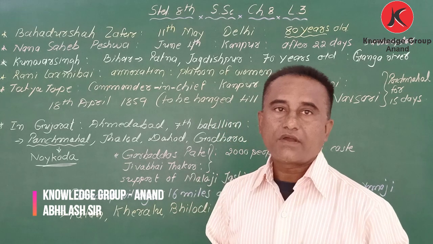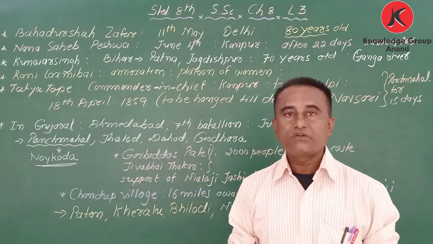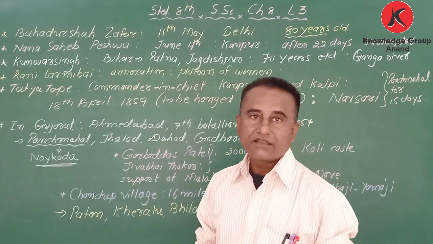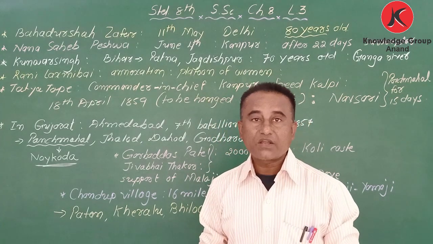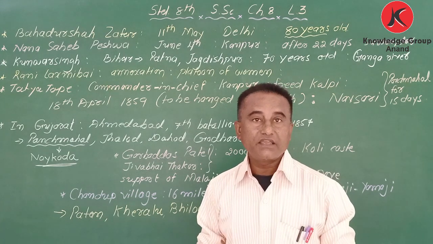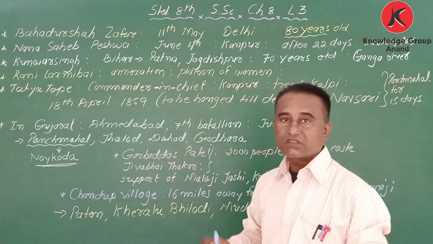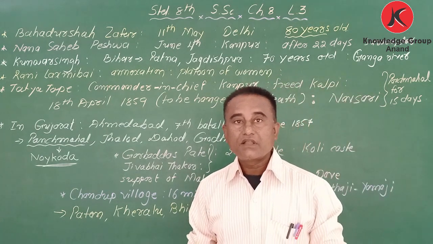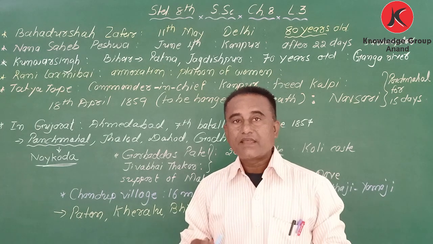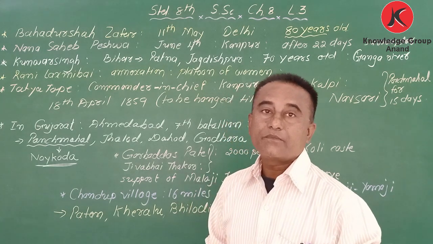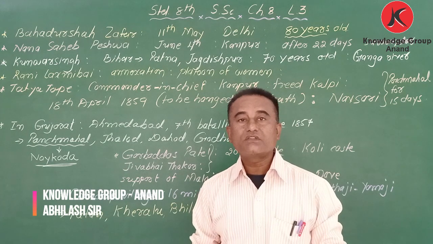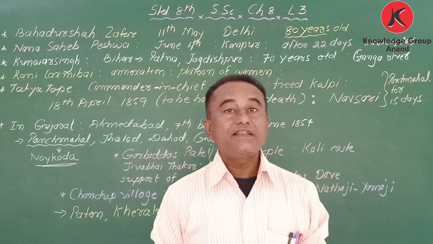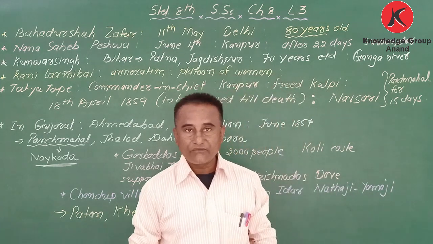Students, in my last two videos, I explained about the revolt of 1857. This is Chapter 9 of Standard 8 SS, lecture number 3. At that time, I said which were the main factors responsible for the revolt. Today I am going to explain about the main leaders who took part in the revolt.